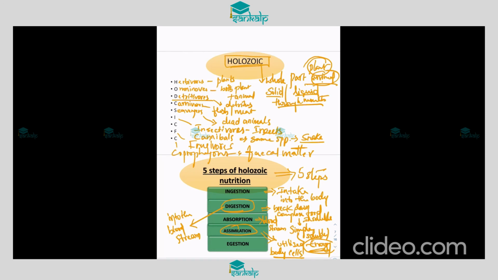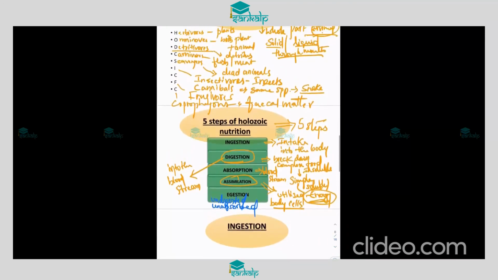And undigested, unabsorbed food, food which does not get digested or is not absorbed after digestion, will be removed out of the body.